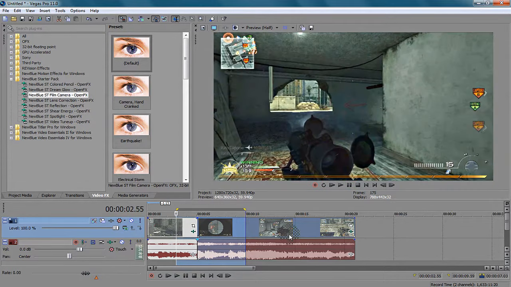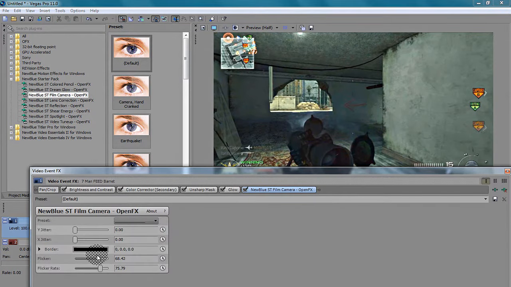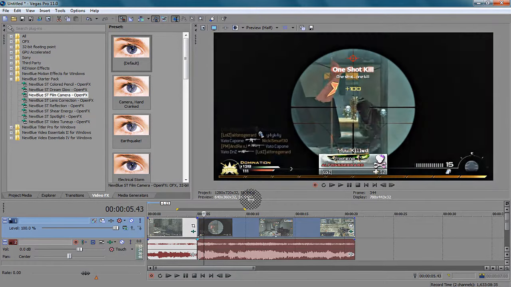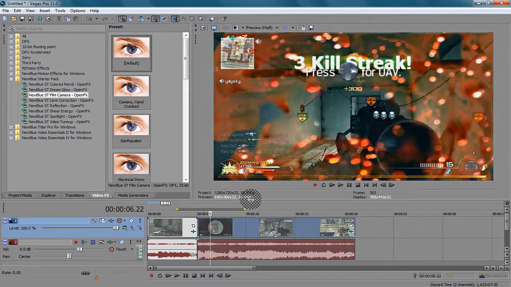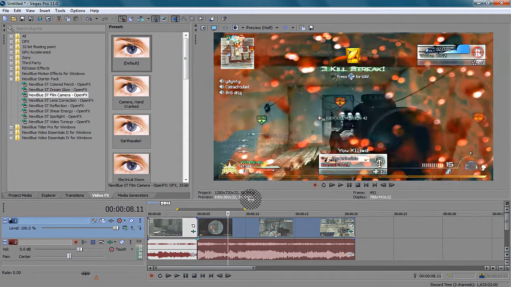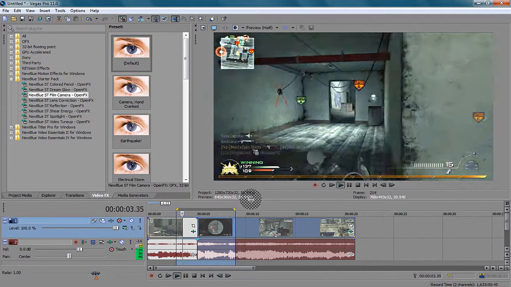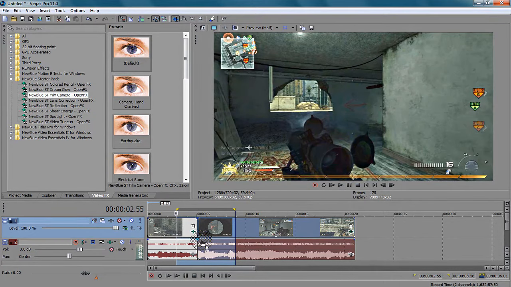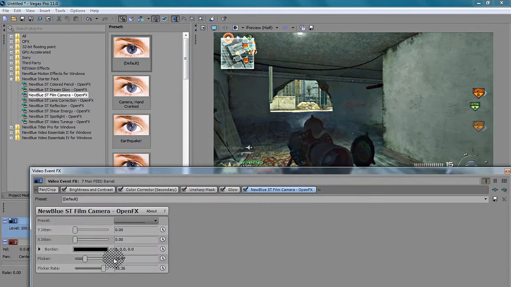Now, if that flashing is a little bit too bright for you, which it is for me, turn down the flicker, and that wasn't as fast as I wanted, so I'm going to turn it up to about 85, and we'll re-render it. Flashing still looks a little bit bright, but you can make it as minor as you want it to be. So let's watch this back again. And there you can see, it's still a little bit too bright, guys, but tweak with it, and once again, it's film effects from New Blue.